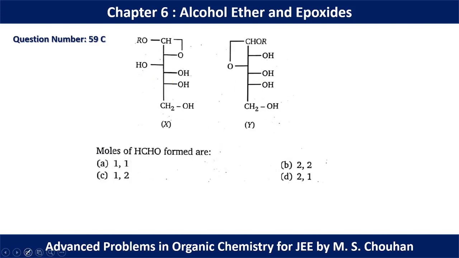In question number 59C, we have to find the number of moles of formaldehyde here. So in molecule X, this carbon will be converted to formaldehyde, and again in molecule Y, this carbon will be converted to formaldehyde. So 1, 1 should be the correct option. So for question number 59C, option A should be the correct option.